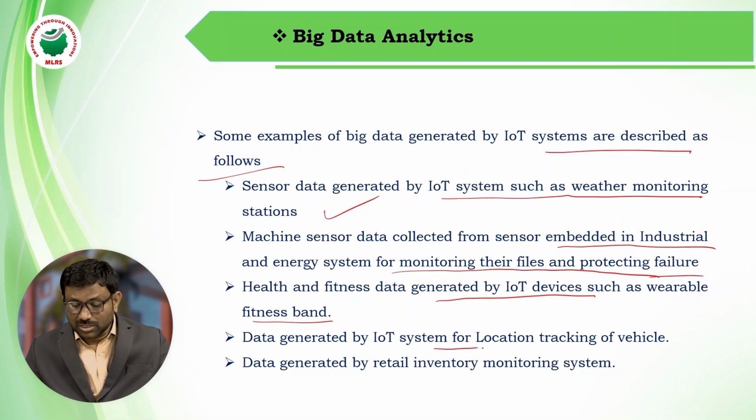Data generated by IoT systems for location tracking of vehicles. Now we are using vehicles, and the location tracking option will be there in the latest vehicles. So many times we are tracking the location of the vehicle, so that data is nothing but big data. Data generated by retail inventory monitoring systems is also one of the examples of big data.